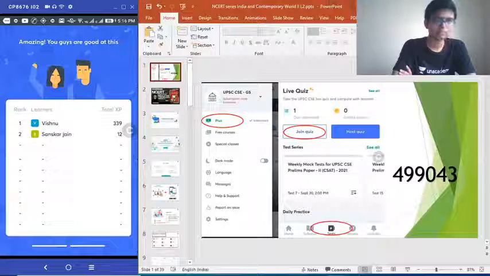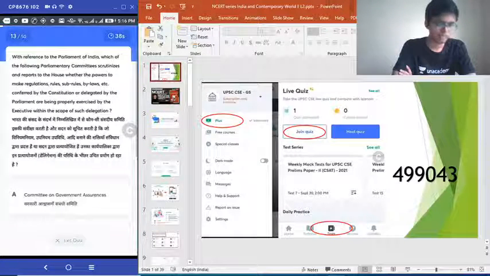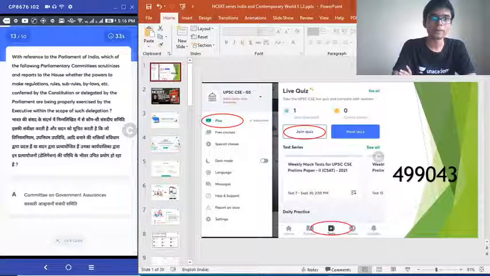Question number 13 is on the board. With reference to Parliament of India, which of the following parliamentary committees scrutinizes and reports to the House whether the power to make regulations, rules, sub-rules, bylaws, etc. conferred by the Constitution or delegated by the Parliament are being properly exercised by the Executive within the scope of delegation?